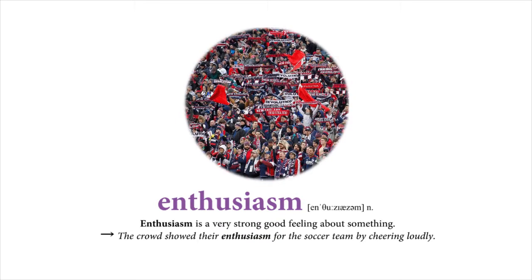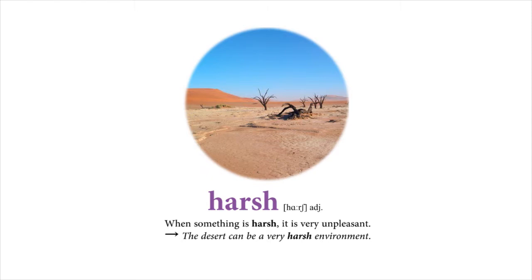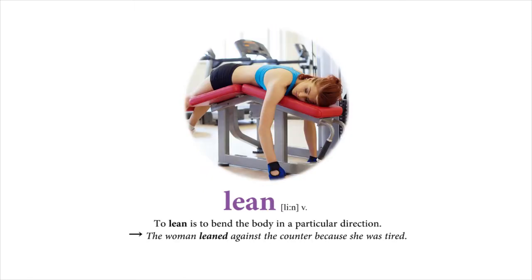Enthusiasm. Enthusiasm is a very strong, good feeling about something. The crowd showed their enthusiasm for the soccer team by cheering loudly. Harsh. When something is harsh, it is very unpleasant. The desert can be a very harsh environment. Lean. To lean is to bend the body in a particular direction. The woman leaned against the counter because she was tired.